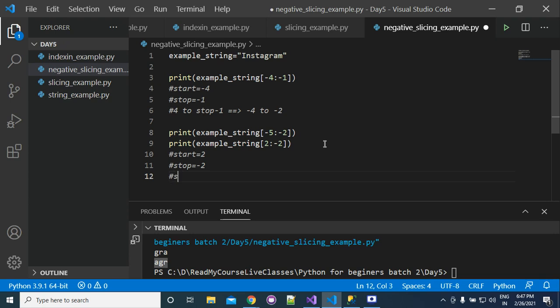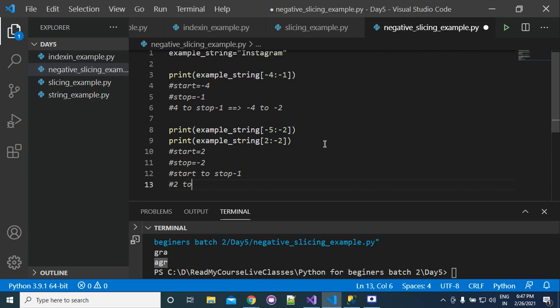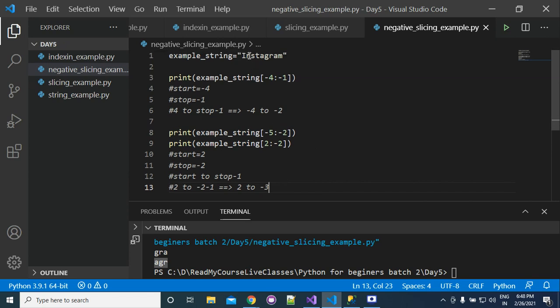So you will get the value from start to stop minus 1. So we will get the value from 2 to -3. So what is the value at the 2 index? S is the 2 index, and -3 is this. So you will get the value STAGR.